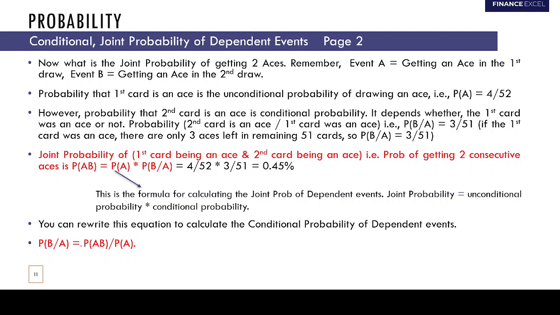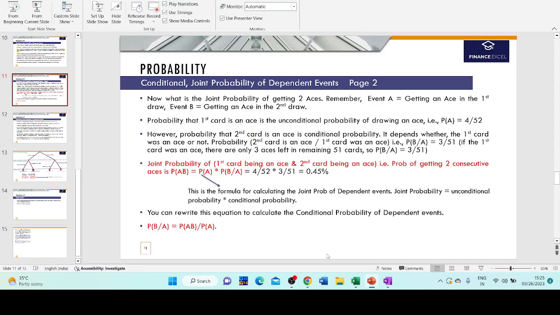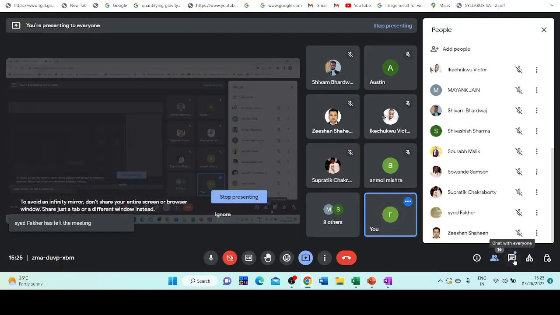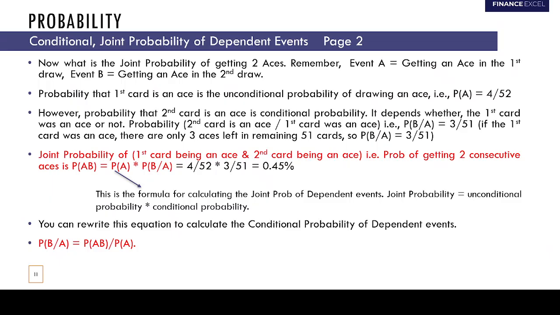And guys, you can rewrite this equation to get the conditional probability of B given A. Basically, your joint probability of A and B was probability of A into the conditional probability of B given A. So now what is the conditional probability of B given A?